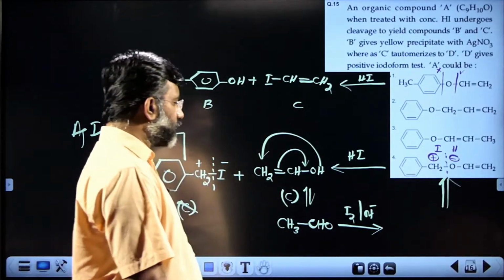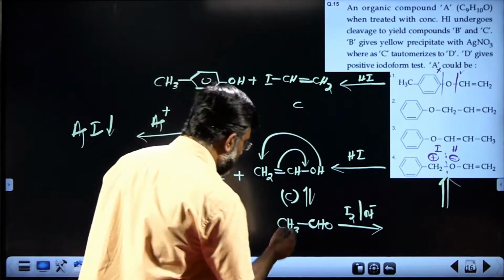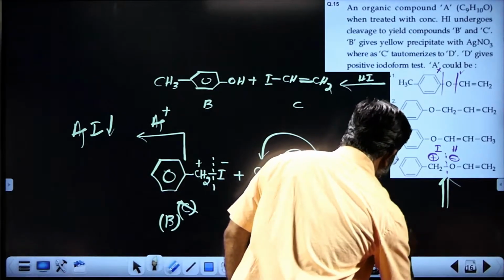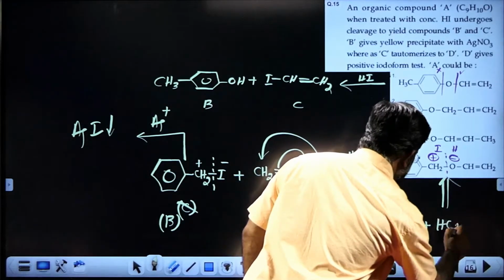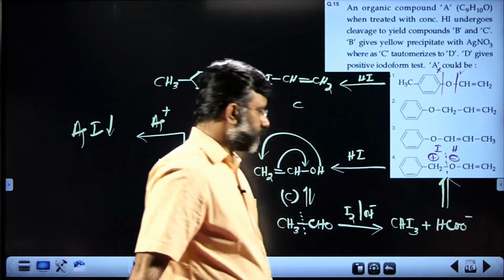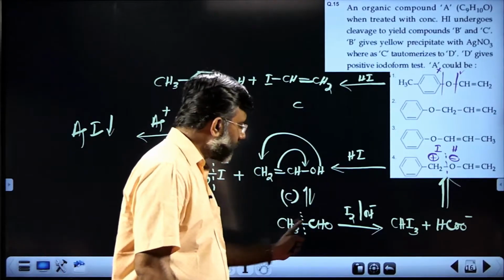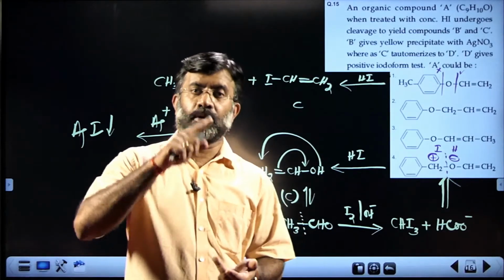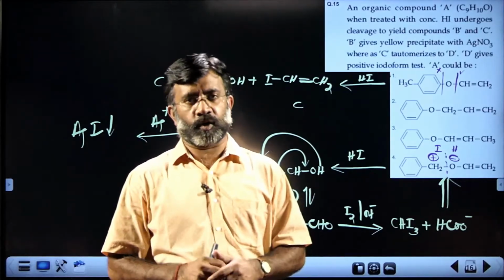When treated with iodine and alkali followed by hydrolysis, ultimately it is going to break here, and this oxidation reaction gives CHI3 iodoform and HCOO minus. This contains a methyl keto group. Methyl carbonyl group containing molecules generally give the iodoform reaction.